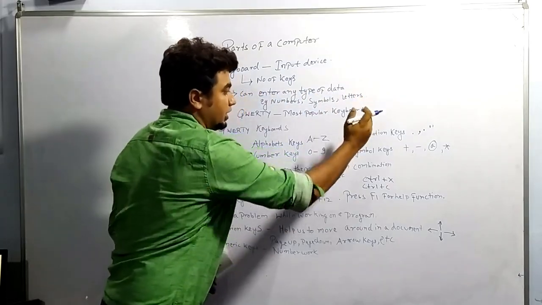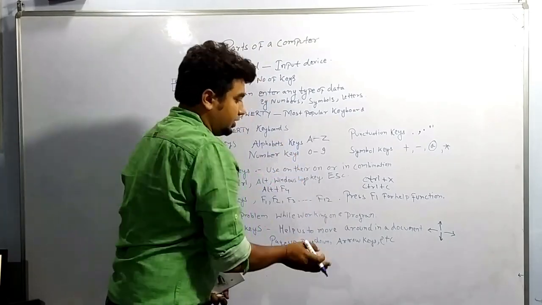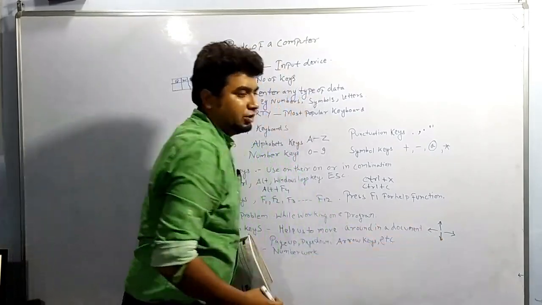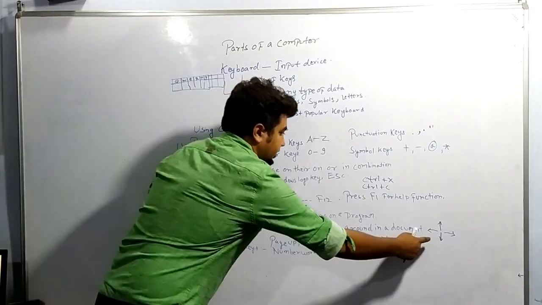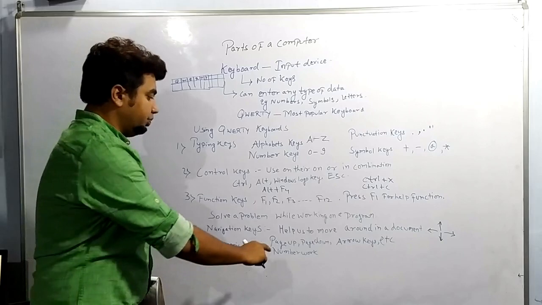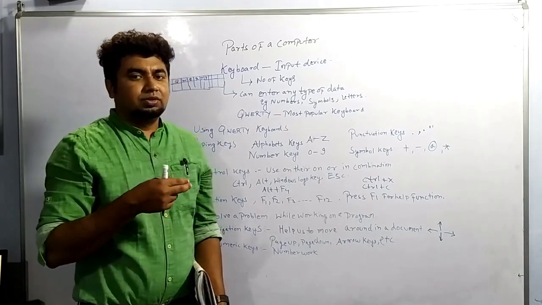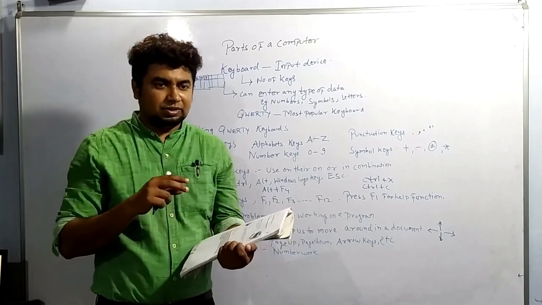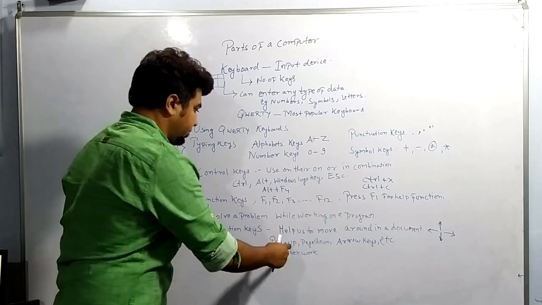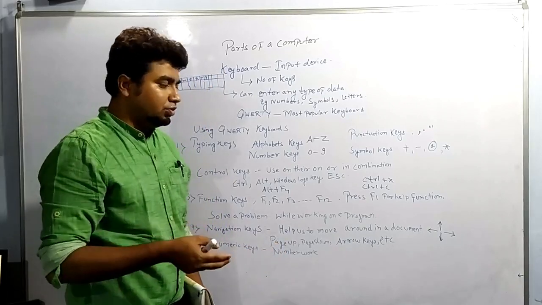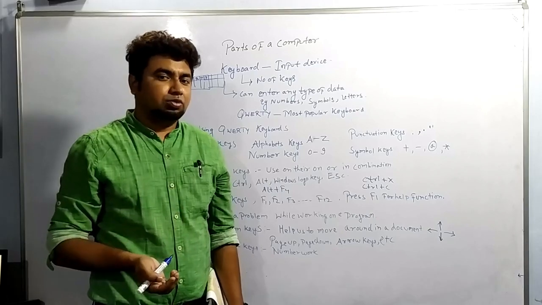If you want to see this part, you move with the help of left or right. If you want to see the lower part, you move with the help of the down arrow. So these are known as navigation keys. Or Page Up, meaning you want to see the page which is above. So many pages are there. If you are on page number 5 and want to see page number 4, you will press Page Up. Page Down means you want to see the page below.